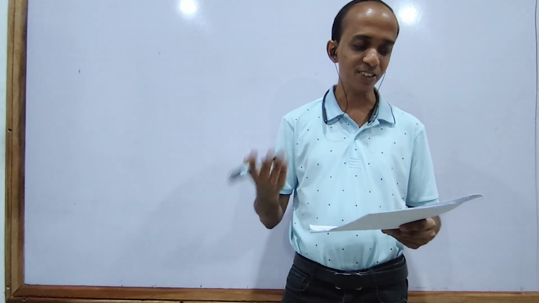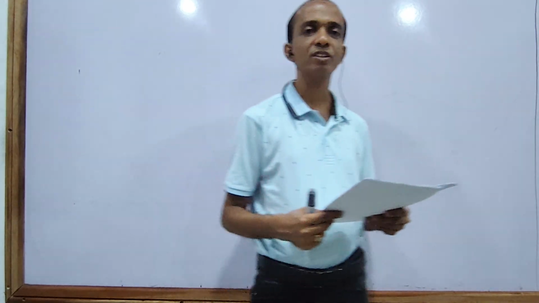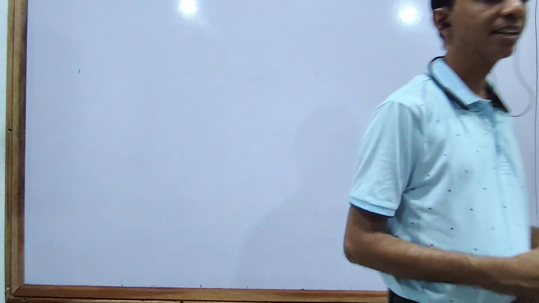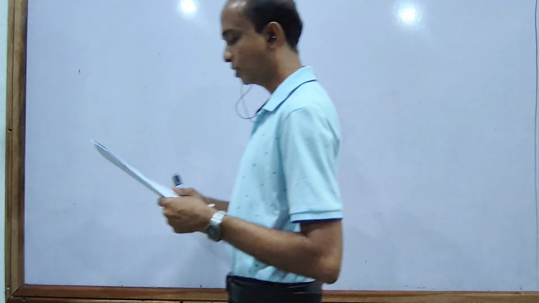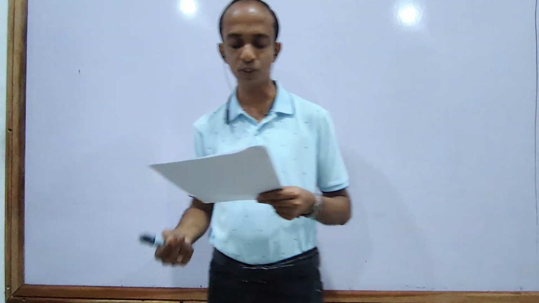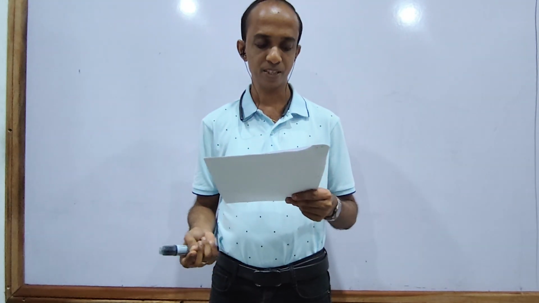Okay. The answer to the first question is the fourth answer. Then we can go to the second question. You can also answer it, as it is also based on atomic structure, Unit 1.